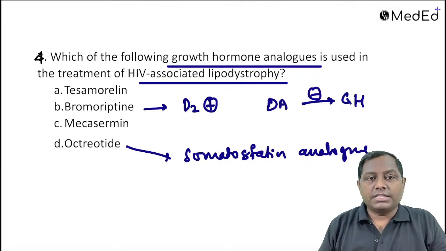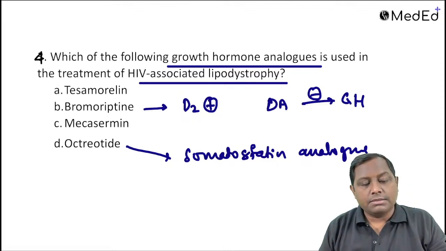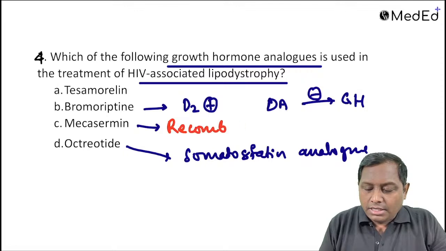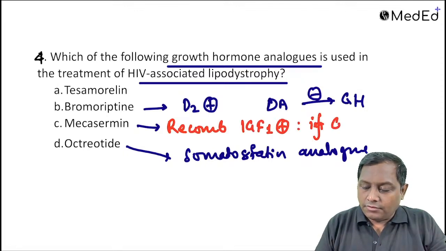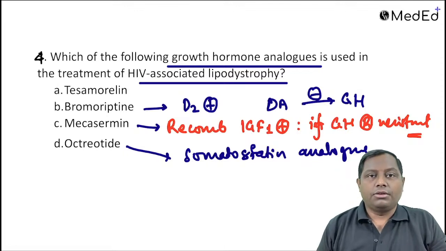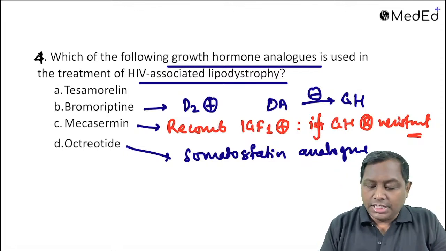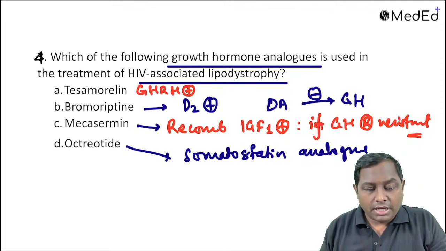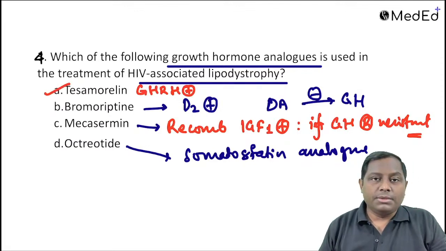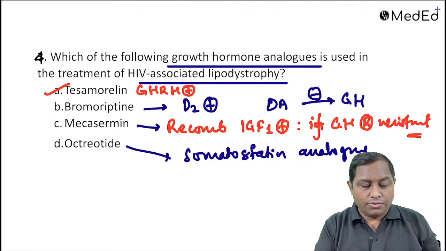Now we are left with mecasermin and tesamorelin. See, mecasermin है क्या? Mecasermin is one of the recombinant IGF-1, recombinant insulin like growth factor 1 analog, and they will only be utilized if the growth hormone receptor is resistant. If you want to treat dwarfism and situations like that, you can utilize it. Tesamorelin is a GHRH analog. Tesamorelin is something that we can actually utilize for this condition. AIDS related muscle wasting हो गया, या कोई भी muscle mass को अगर increase करना है, and if you want to increase the growth, we can utilize it. ठीक है.